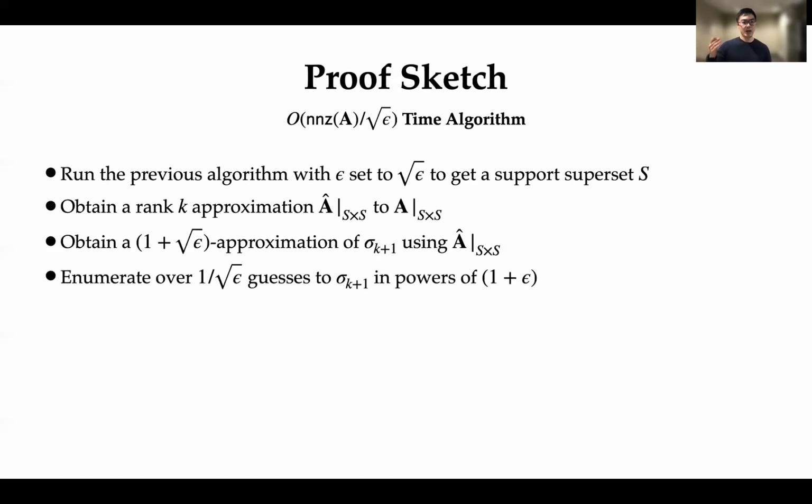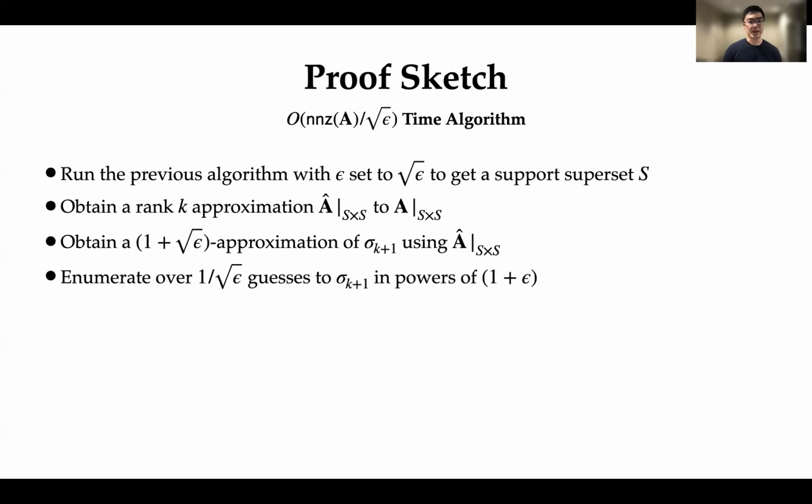And finally, once we have this 1 plus square root epsilon approximation to sigma k plus 1, we can actually get sigma k plus 1 up to a factor of 1 plus epsilon by making 1 over square root epsilon guesses. This is just by noticing that 1 plus epsilon to the power 1 over square root epsilon is around 1 plus square root epsilon.